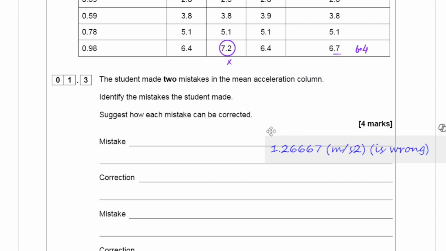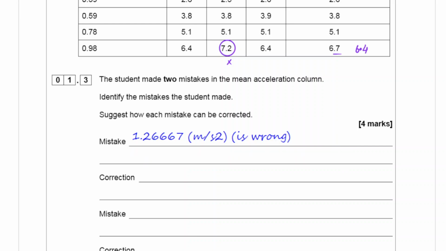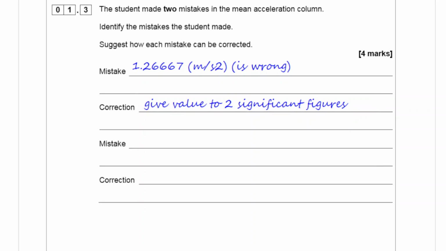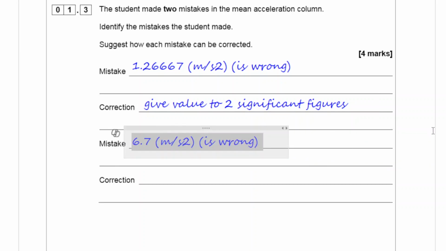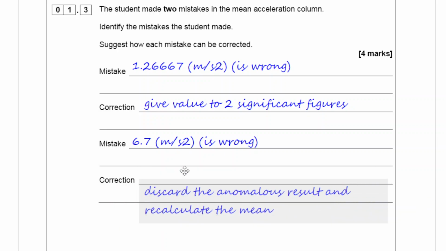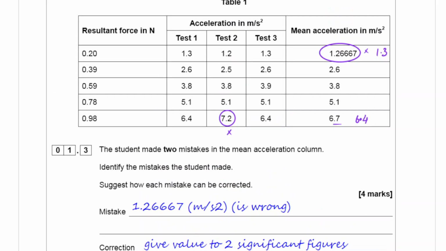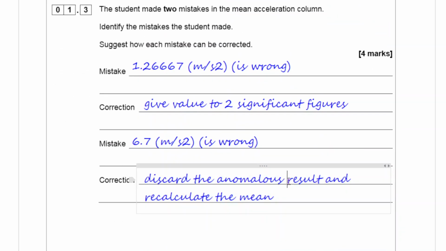So the mistake, first one is 1.26667 meters per second squared is wrong, right? The correction should be give value to two significant figures. And the second mistake is 6.7 meters per second squared is wrong. Discard the anomaly, which was 7.2, and write that down. Anomalous result 7.2, and recalculate the mean, which will be 6.4.